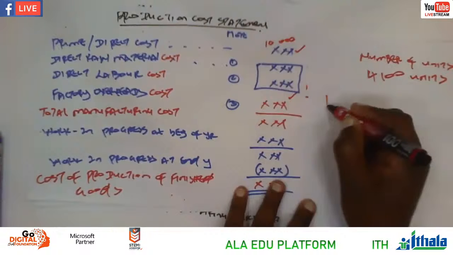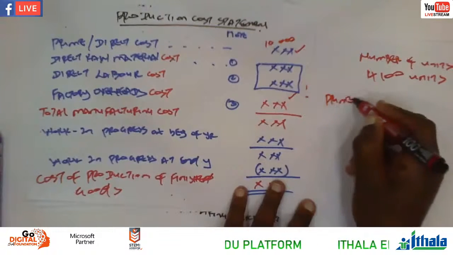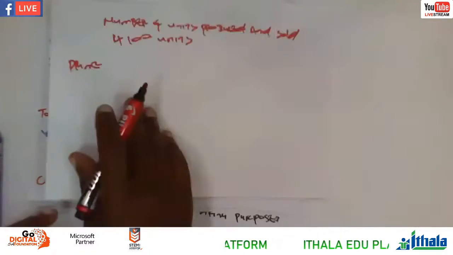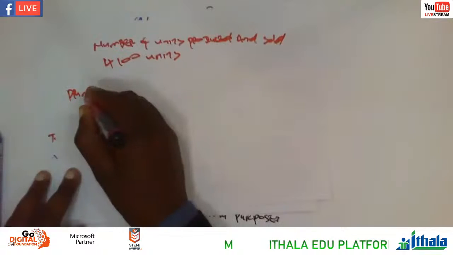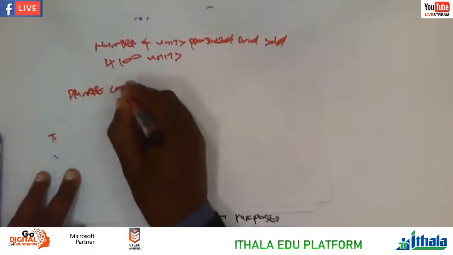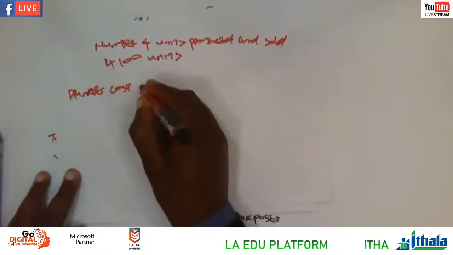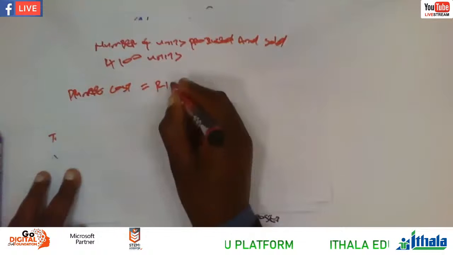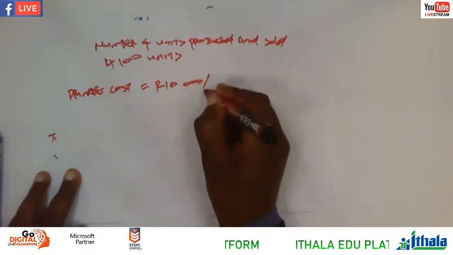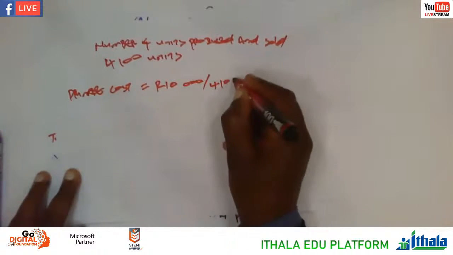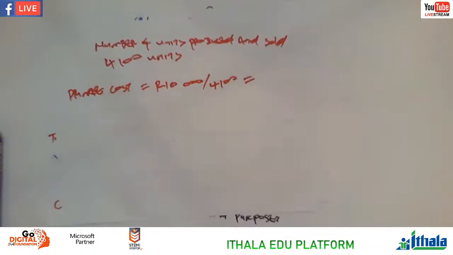So we're going to say prime cost or direct cost, 10,000 of the prime cost, divided by 4,100. You get the figure, that is per unit.